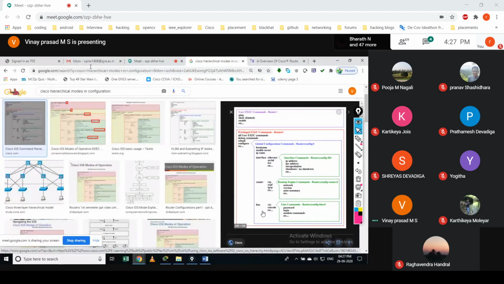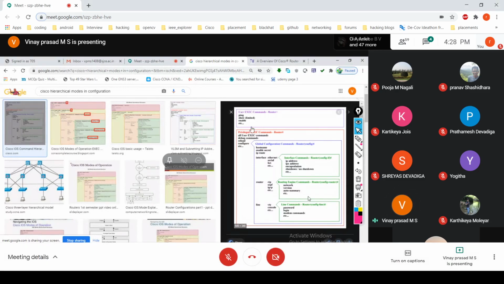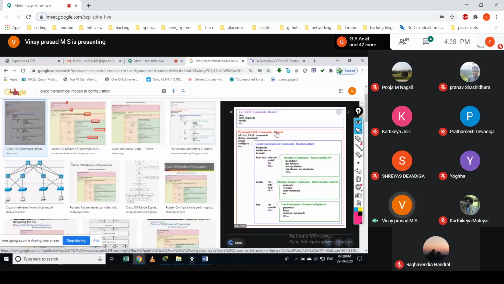When you're working on that device using IOS, it happens with three modes. The first one is user execution mode, then privilege mode, and another one is global configuration mode. They also call them user execution commands, privilege commands and global configuration commands.